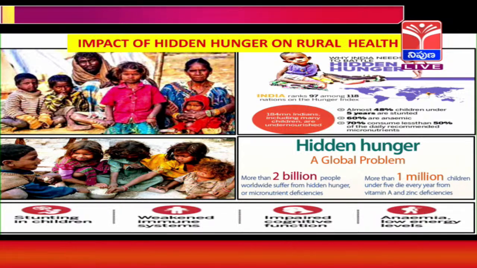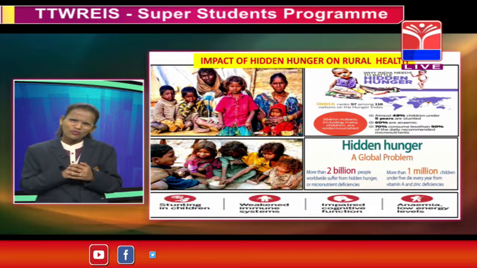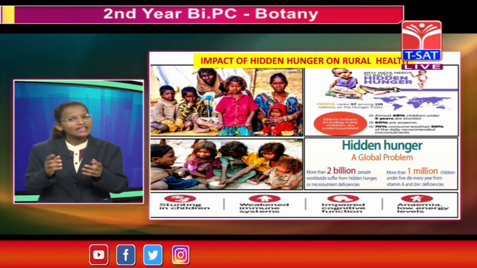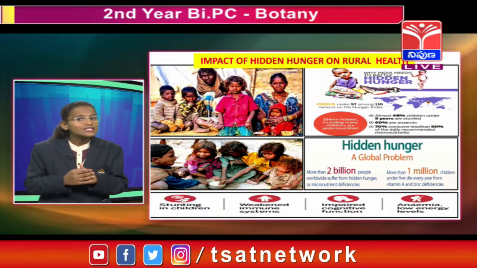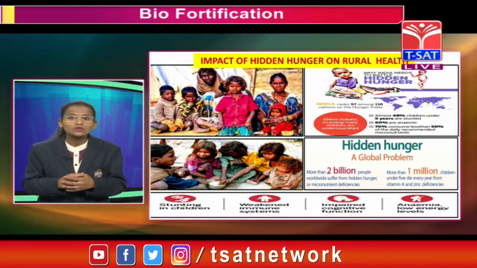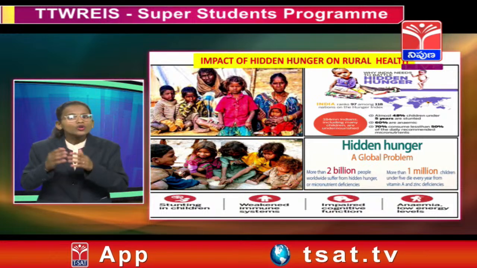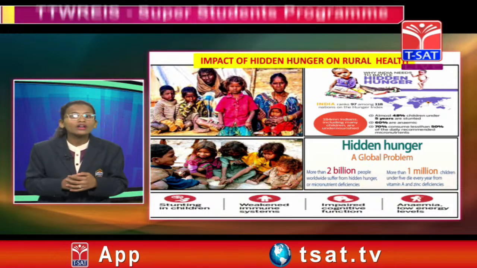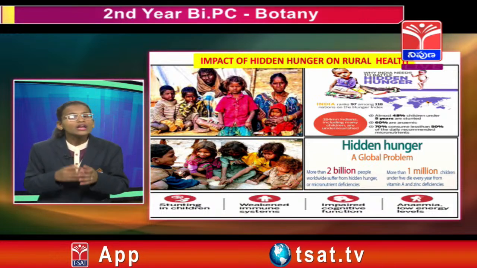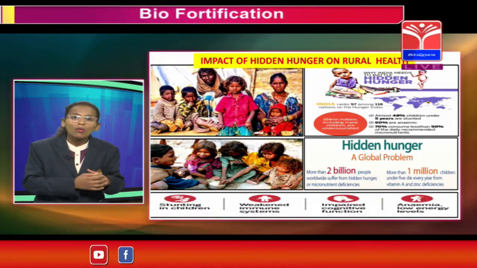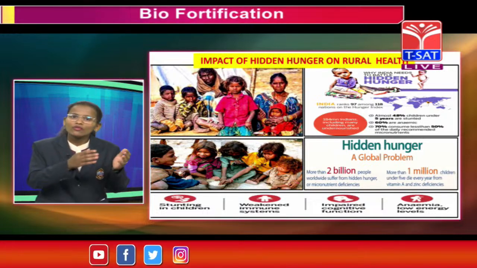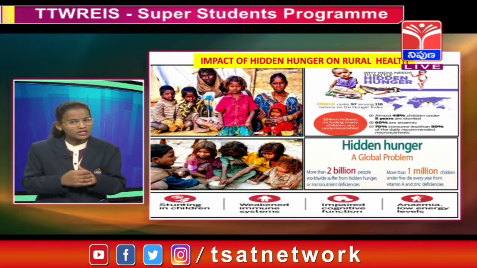I think a question has been raised in your mind: why should we fight against the problem of hidden hunger? Let us see. Here the slide indicates the consequences and problems faced due to hidden hunger. Over 2 billion children every year are facing this problem, and India ranks 97th among 118 nations in the index of hidden hunger. It shows a critical situation.